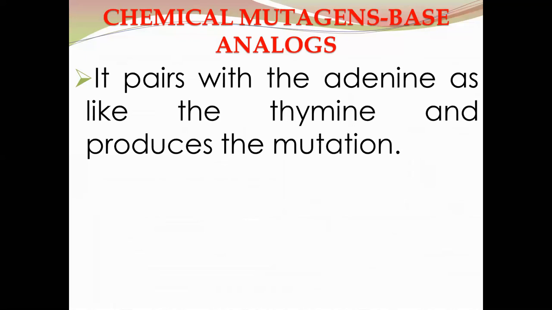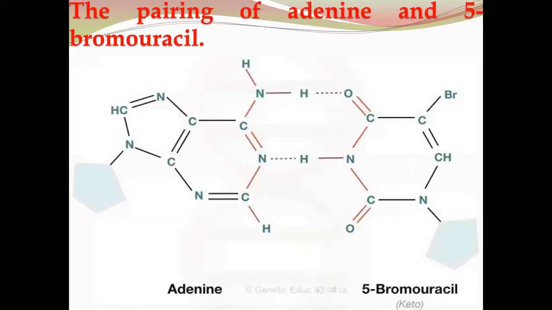So due to the pairing of bromouracil with the adenine, it causes mutations after the process of replication. This is the pairing of 5-bromouracil with adenine. Due to this bonding of adenine with the 5-bromouracil in the newly synthesized DNA strand, there will be a mutation at the place where, instead of thymine, the 5-bromouracil is present.